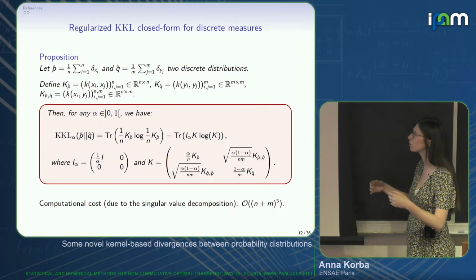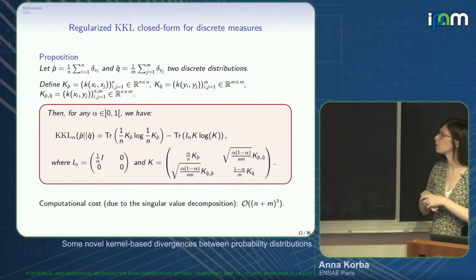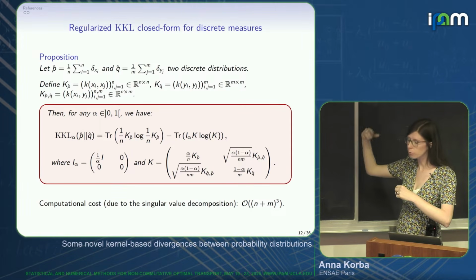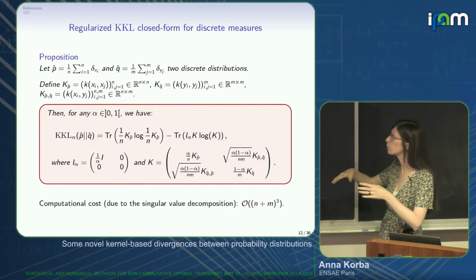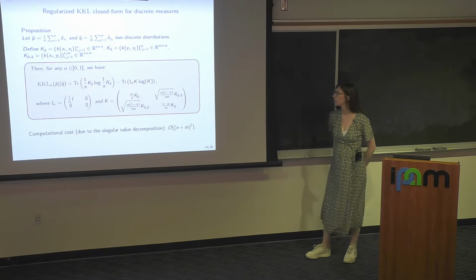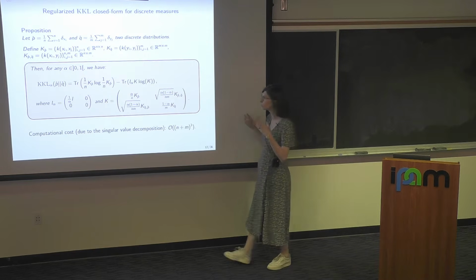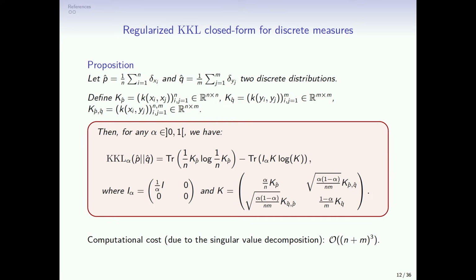If you think about the original expression of this kernel Kullback-Leibler I've shown you, we started from operators that are infinite-dimensional objects. You would have to compute the spectrum of these operators. In practice, when you work with discrete measures, you end up working with Gram matrices and the spectrum of these matrices. Very nice. In terms of computational cost, how much does it cost to compute this for P hat and Q hat? It's (n plus m) cubed, because you have to get the spectrum of this n plus m matrix.